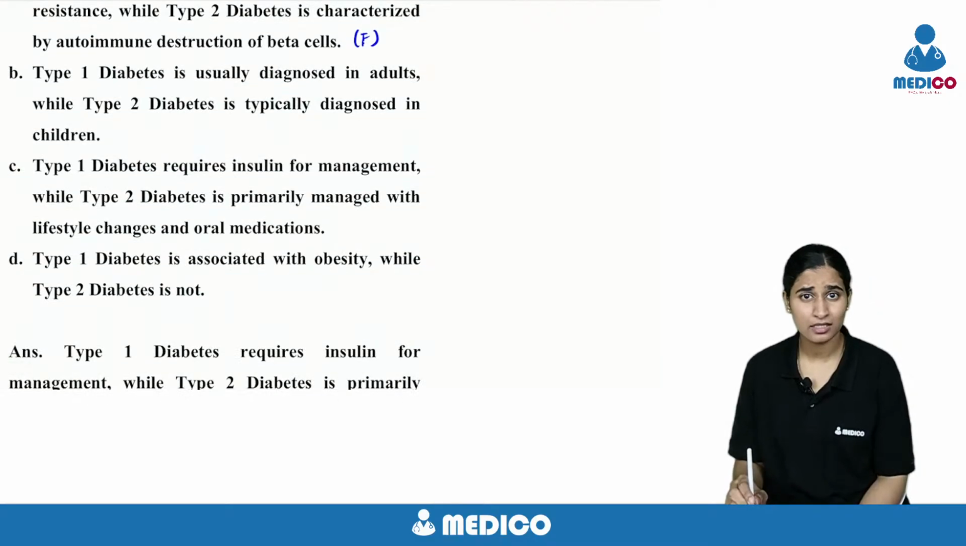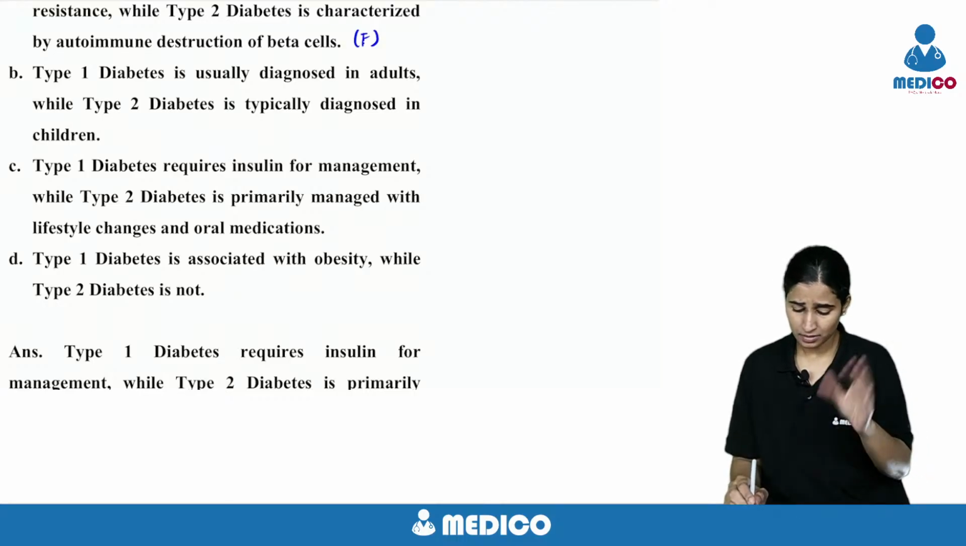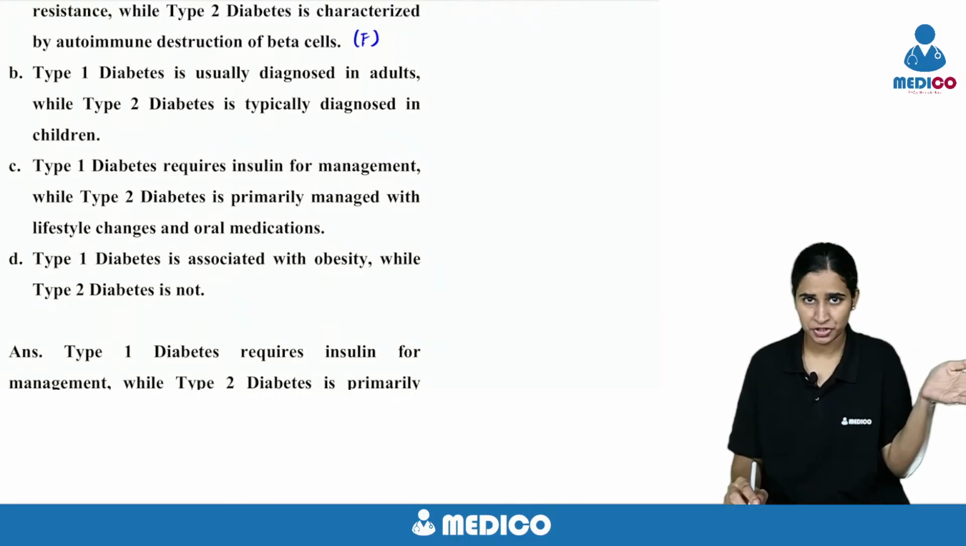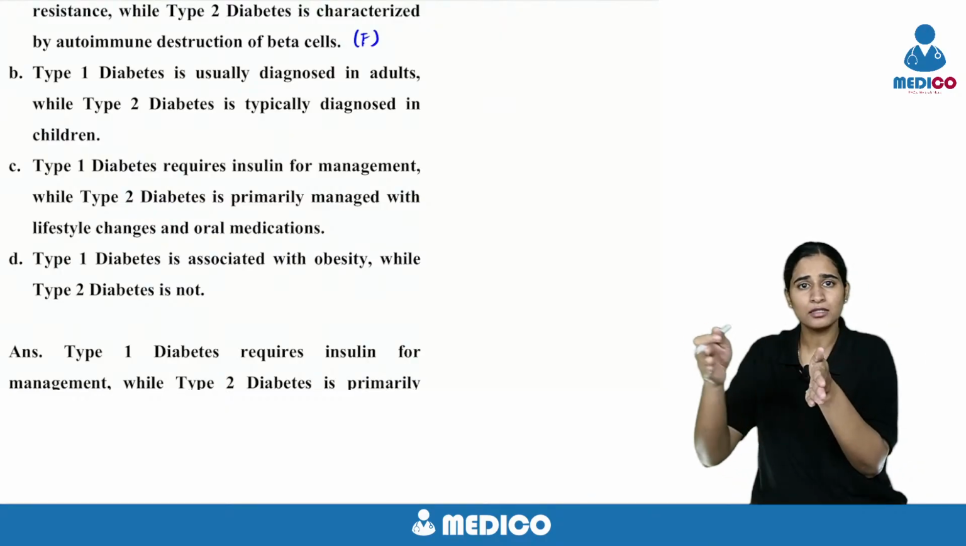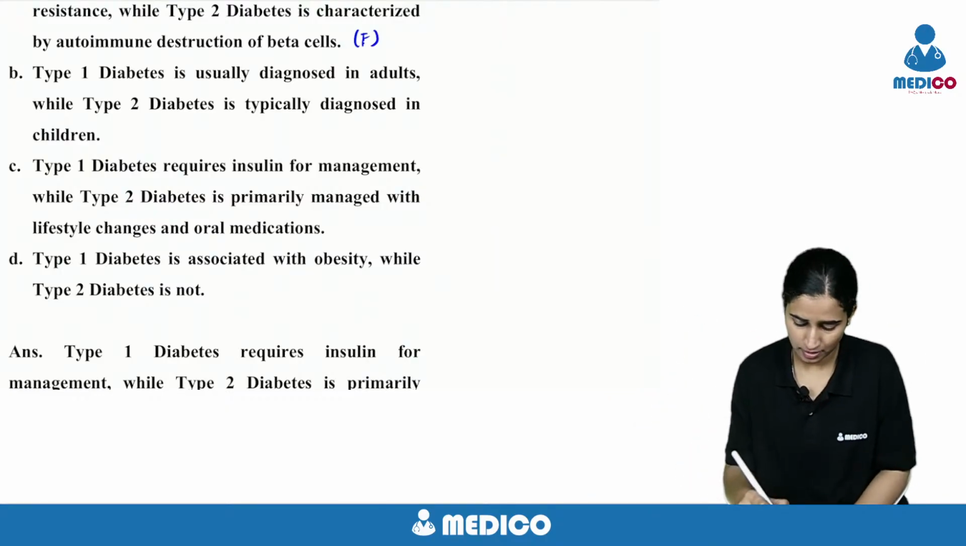Type 1 is diagnosed in adults and type 2 in children. Is it like that? Yes, type 1 is a bit younger age. Type 2, from adults to elderly, anybody can be affected. Here it's opposite.